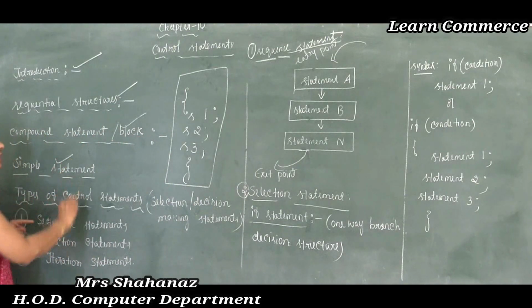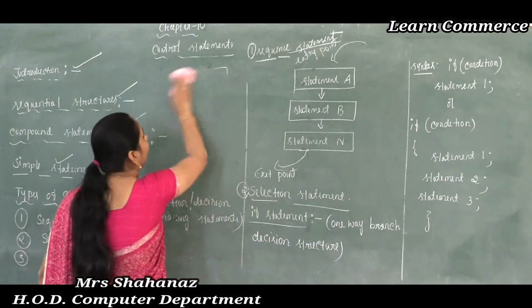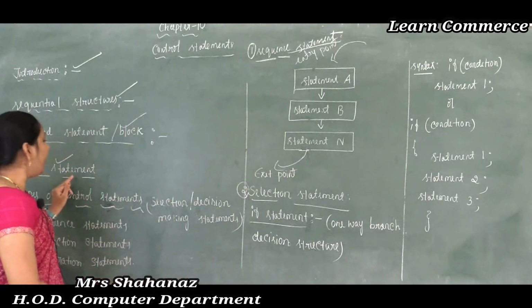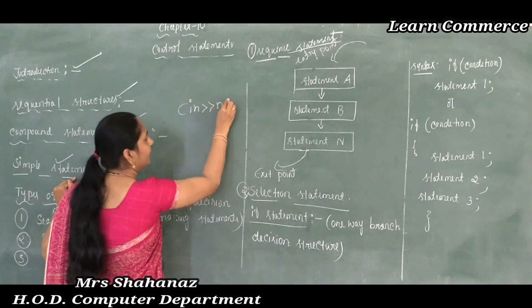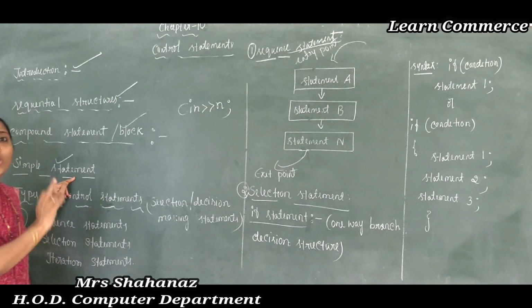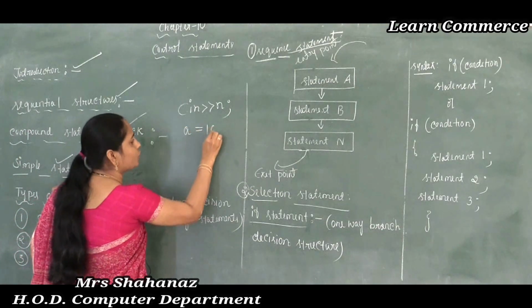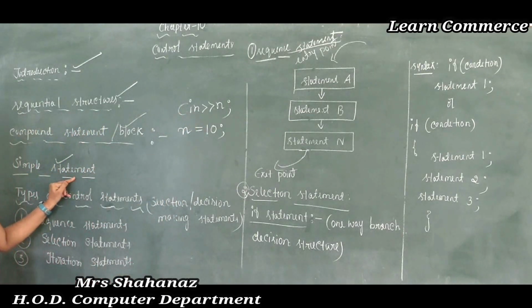And later next one, simple statement. So what about the meaning of the simple statement here? The meaning of the simple statement, we can say that maybe any input statement, for example cin of n, I want to input into the variable n. So this is one example of the input statement. Or maybe we can say an assignment statement, a value is equal to 10, or very simply n value is equal to 10. So this is the example for the assignment statement.